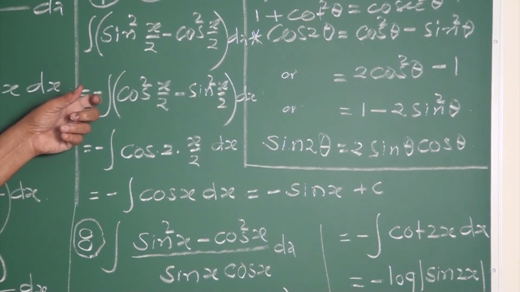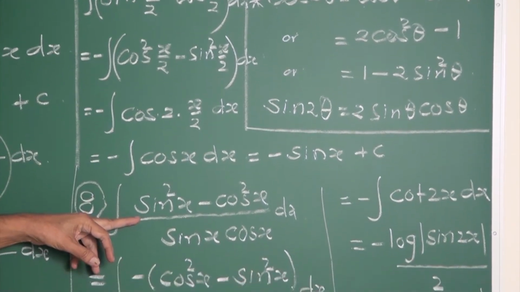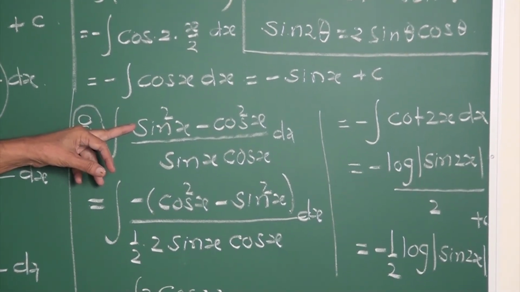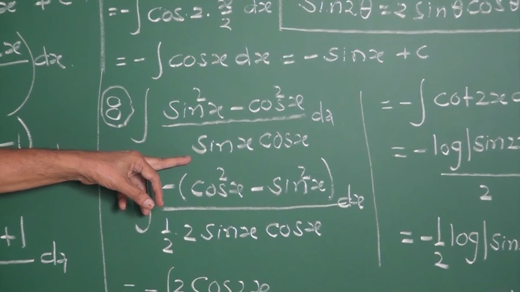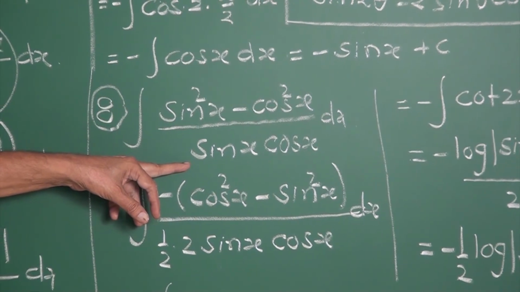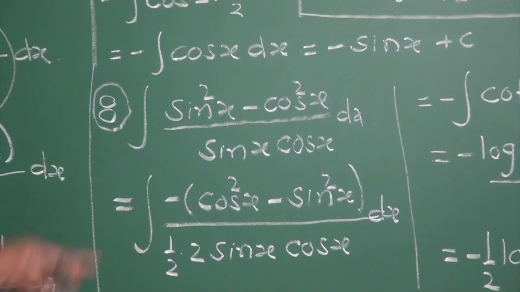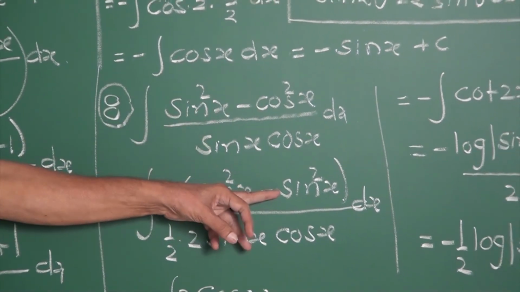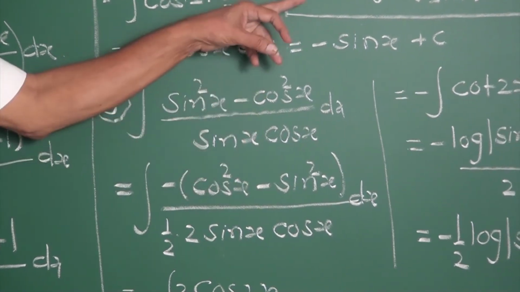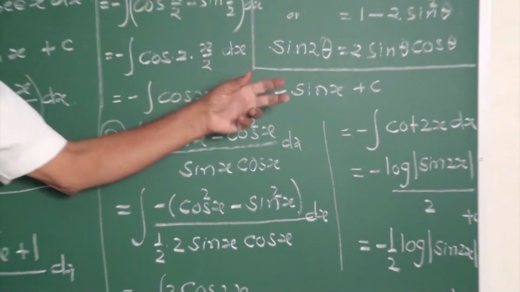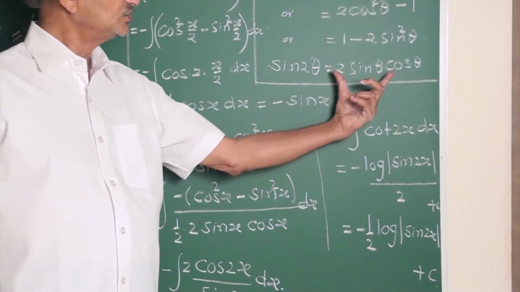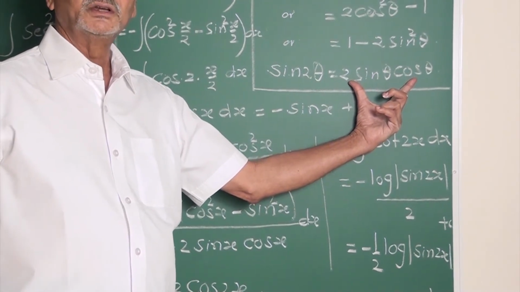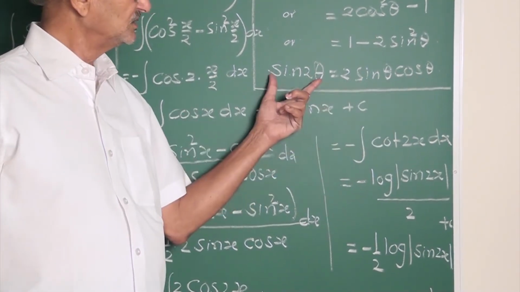The same example the examiner may construct like this, my friends: sin square x minus cos square x upon sin x cos x. Same thing, minus is outside: cos square x minus sin square x upon sin x cos x. Sin x cos x means you have to make use of this formula: sin 2 theta is 2 sin theta cos theta. Whenever both sin theta and cos theta come, it is a hint towards what? Sin 2 theta.